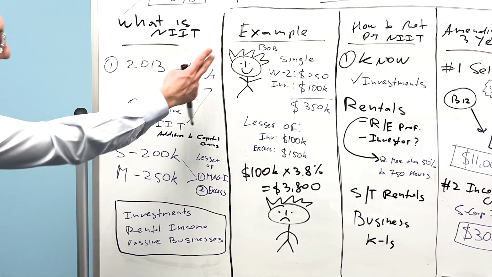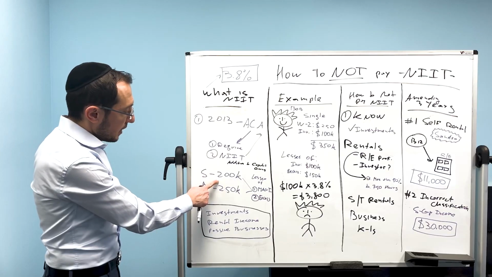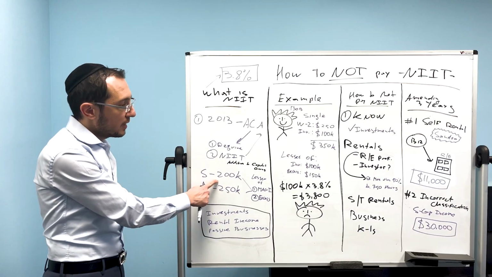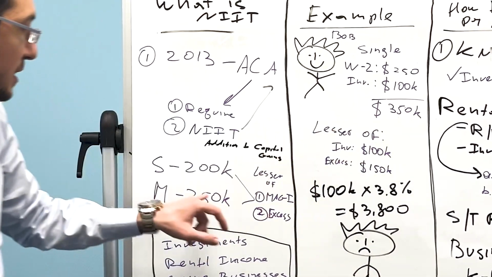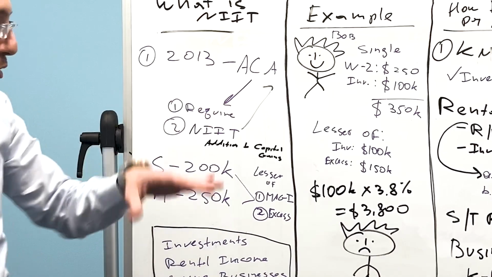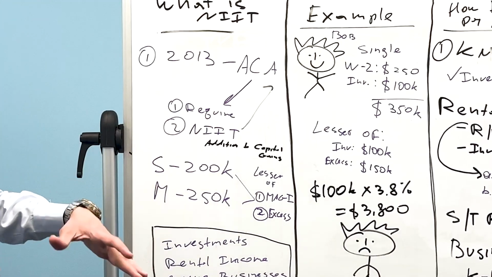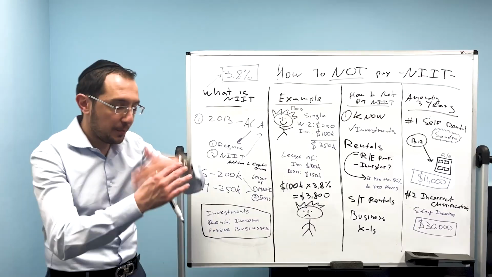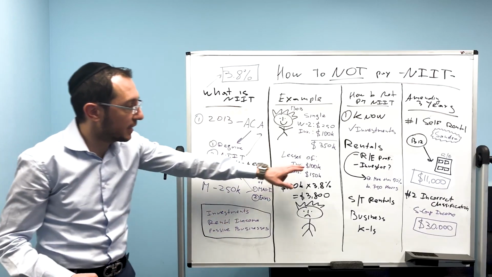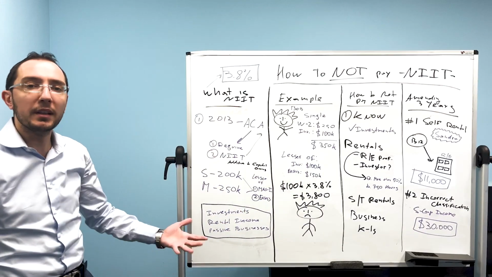Now, Bob is single, so the threshold is $200,000, and because he makes $350,000, the excess is $150,000 over $200,000, right? So the government says take the lesser of these two numbers and you pay 3.8%.